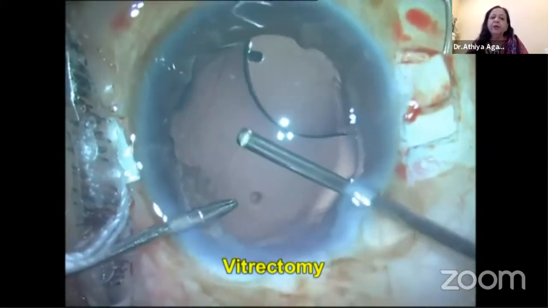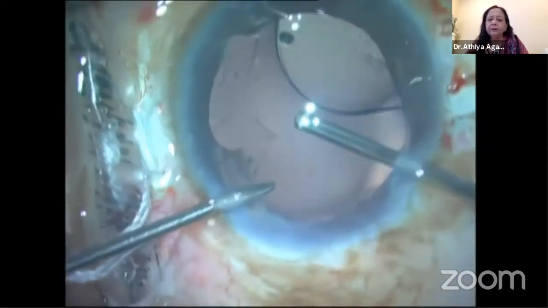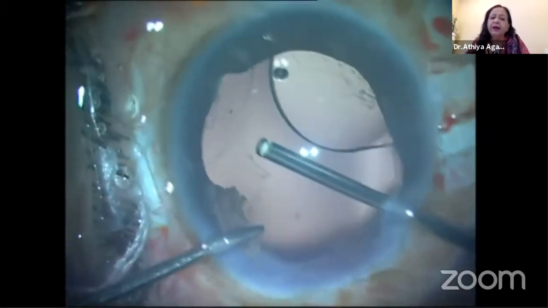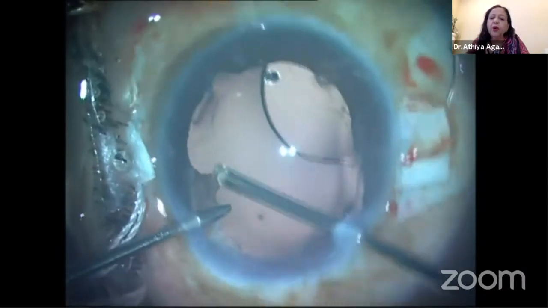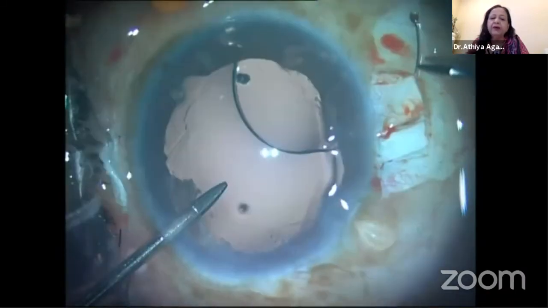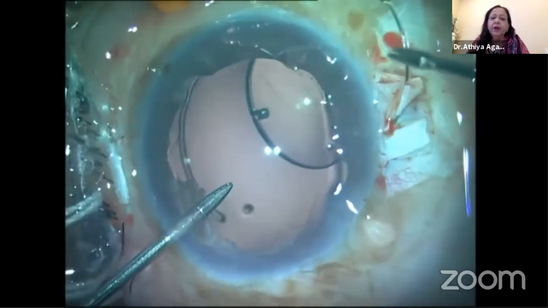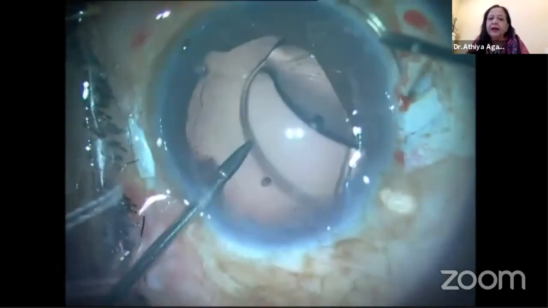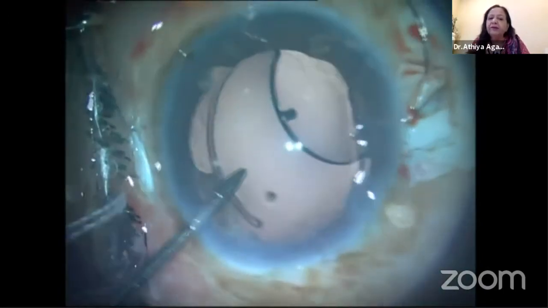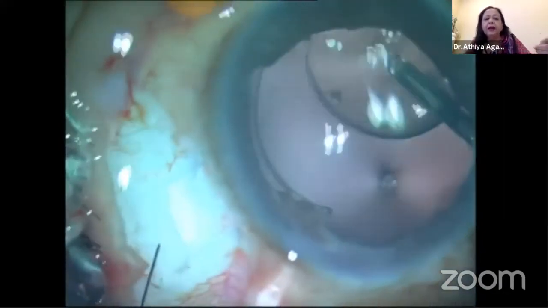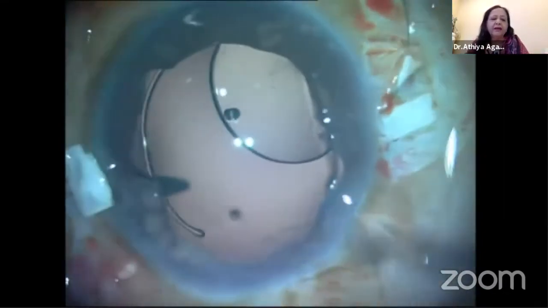Now, once again, what I did was through a side port incision, which I created initially, one for the second glued IOL forceps, one for doing a little bit of sclerotomy, because there is a bit of vitreous there, which is not only stuck to the haptic, there are also remnants of the anterior and posterior capsule there, which I do not need in the case of a glued IOL. So a little bit of anterior vitrectomy and going under the sclerotomy to the second glued IOL forceps.